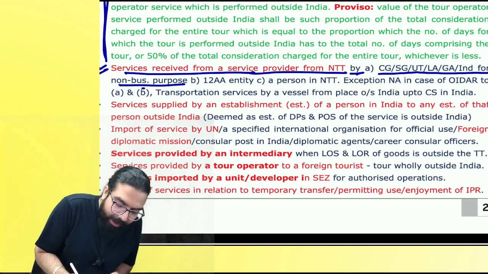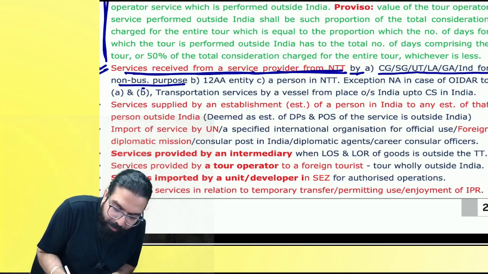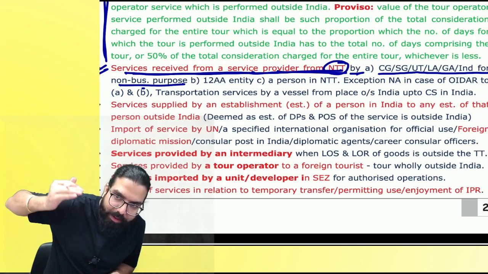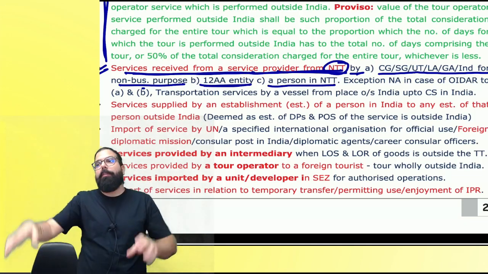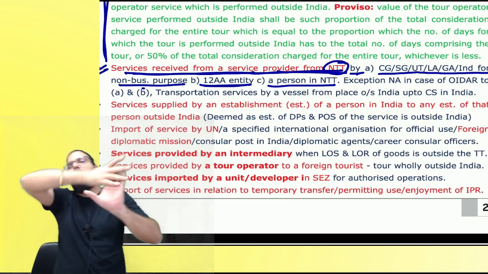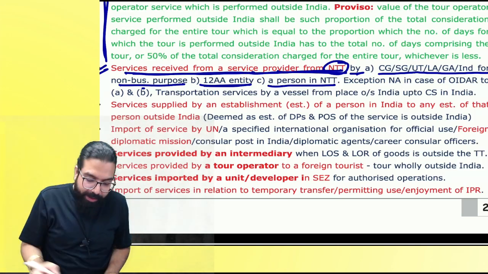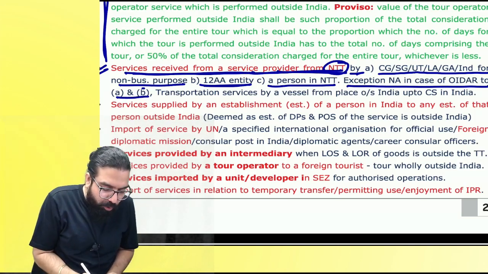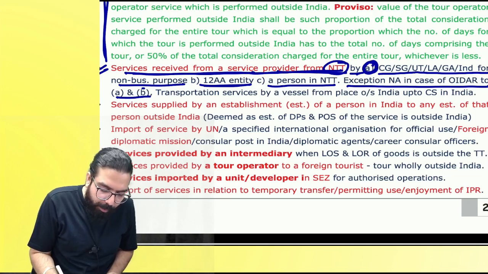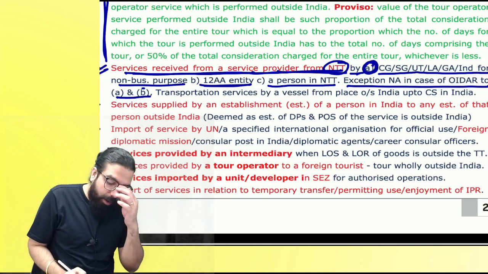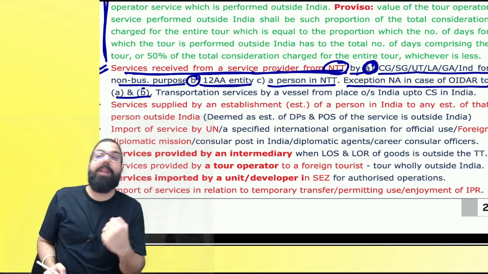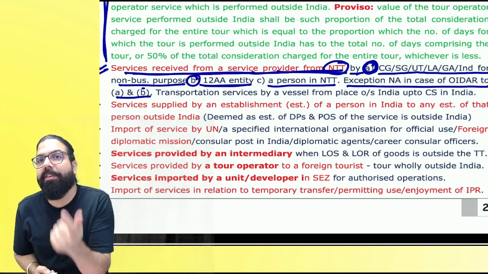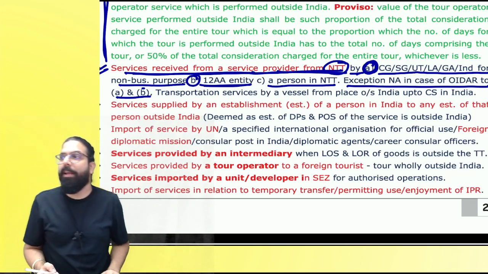Everyone over here. B. If services are received from a service provider from non-taxable territory, one service provider is giving services to whom? To a 12AA wala entity. Or if it is provided to a person in the non-taxable territory, say non-taxable territory, if service is being provided, that is always exempted. The next one, exception is OIDR services to A and B. Baba, if OIDR is going ahead and providing services to whom? Central government, state government, local authority, governmental authority, individual for non-business purpose, or it is provided to a 12AA wala entity, forward charge mechanism exemption will not be applicable.